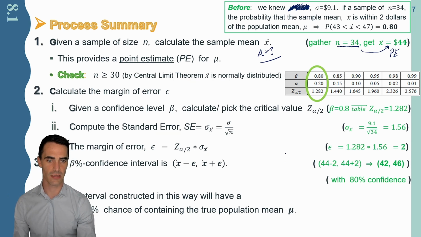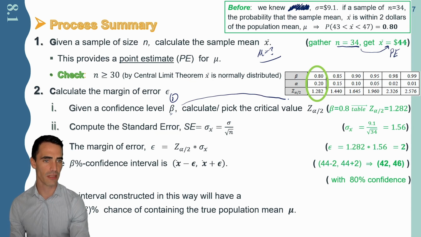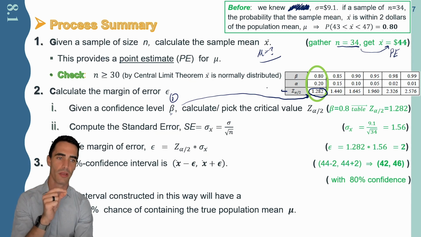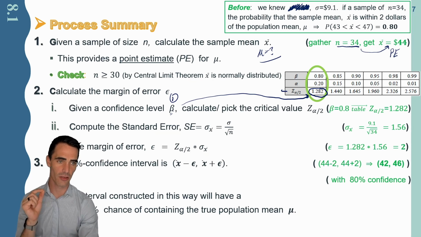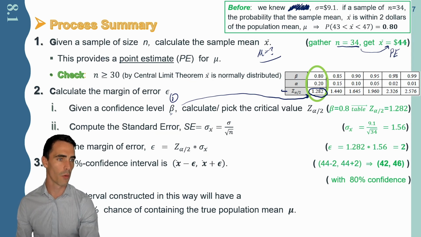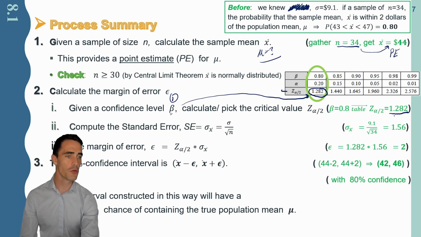In order to build that interval though, I need to know my wiggle room. I need to know my plus or minus. There's actually two ingredients that go into figuring out your margin of error. The first one is your level of confidence. That level of confidence can give you this critical value. This critical value, this Z, comes from the standard normal distribution. And it's that critical value that gives you that ingredient, again, based on your level of confidence. If you're 80% confident, which is what we'll pretend for this case, or anywhere up to 98% confident, and that's what this table provides. So based on the level of confidence, my critical value is 1.282.